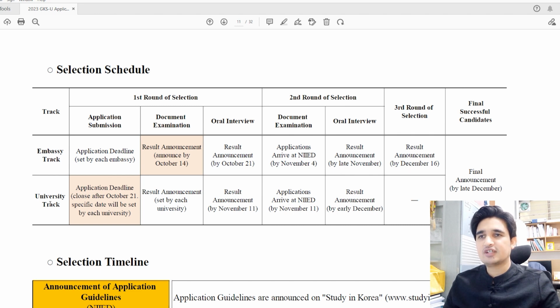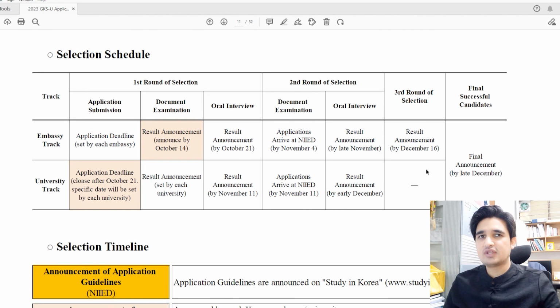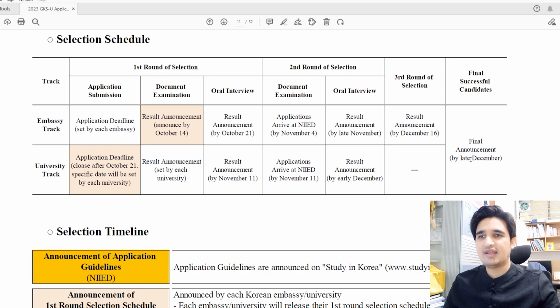The deadline for the university track also varies from university to university. I will guide you on how you can check the deadline of each university, but mostly the universities' deadline is October 21, and all the universities will evaluate your documents and send them to NIIED by November 11. After receiving your documents, for university track applicants, NIIED will also conduct interviews in early December, and after the interview they will announce the final results by late December.